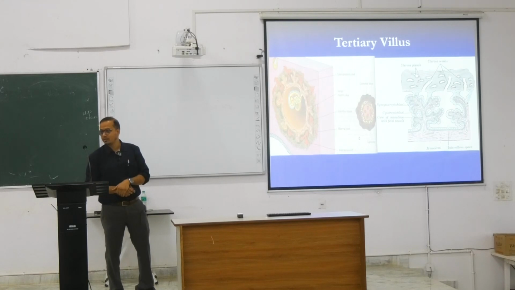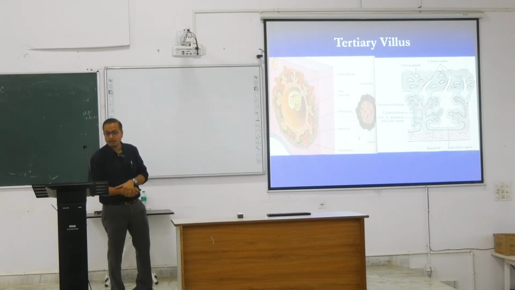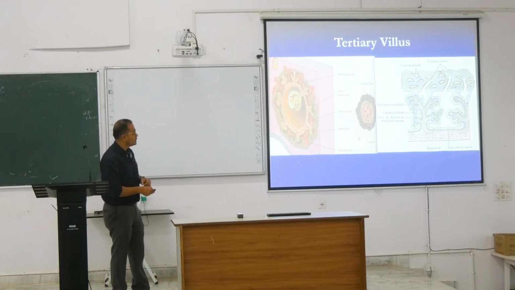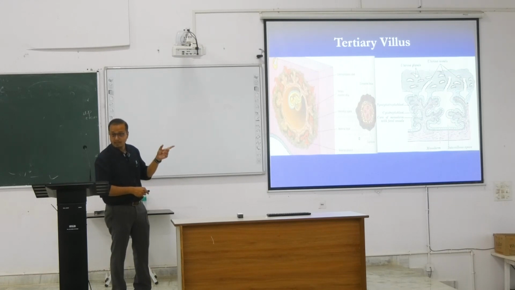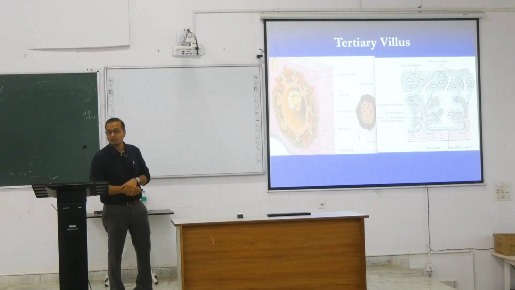Why do we have to reach the intervillar space? Because the maternal blood is pulled into that intervillar space. It is dumped in that region. The blood vessels from the fetus grow through the tertiary villi and reach the intervillar space, which is occupied by the maternal blood. The more it reaches, the more blood flow it exchanges. Oxygen and carbon dioxide can be exchanged there, and nutrients can be exchanged at this point, and the fetus can get its nutrition.